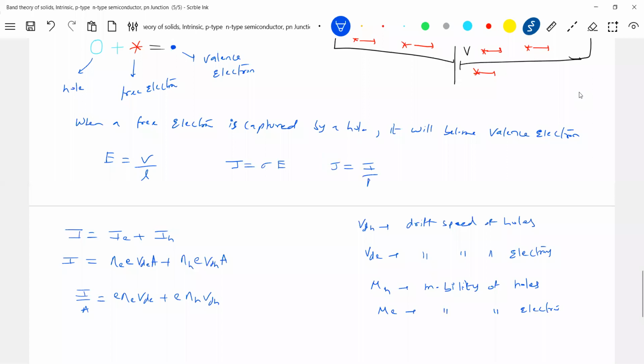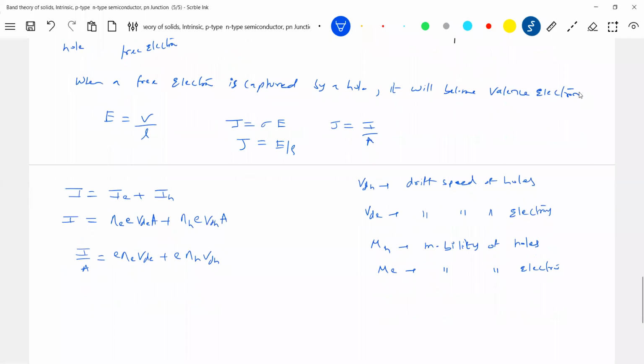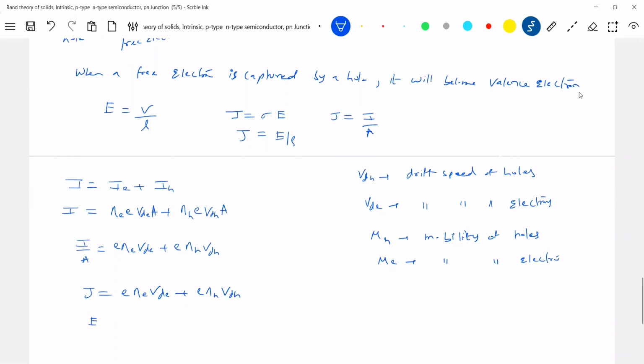All the terms. And there's another formula, E by rho. Shall I introduce? So go back to current density. This I by A, we can write it as J. So what is further J? You can write it as sigma E.